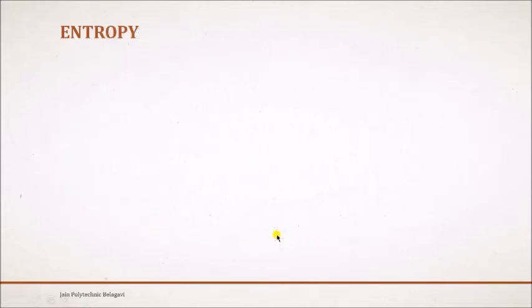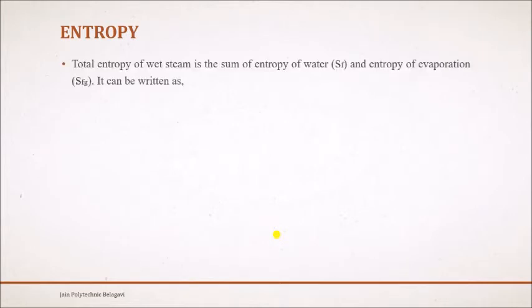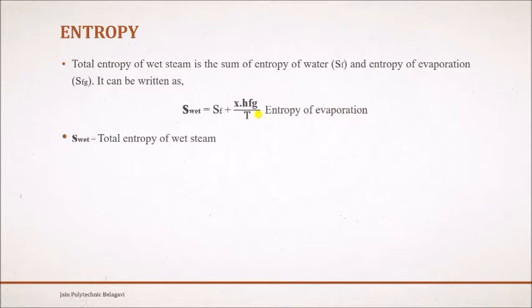Clear? So next let's see what we mean by entropy. The total entropy of wet steam is the sum of entropy of water, which is denoted by Sf, and entropy of evaporation. In mathematical form we can write S wet, the entropy of wet steam, is equal to Sf plus X into Hfg divided by T, where X is the dryness fraction. This whole term we call the entropy of evaporation. Clear? So S wet is the total entropy of wet steam, and Sf is the entropy of water.